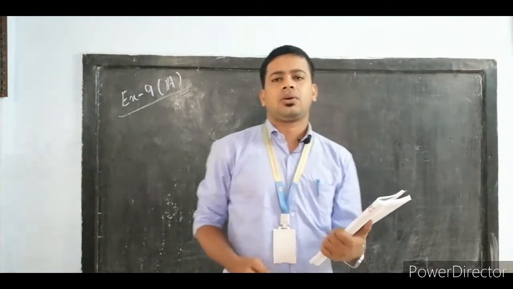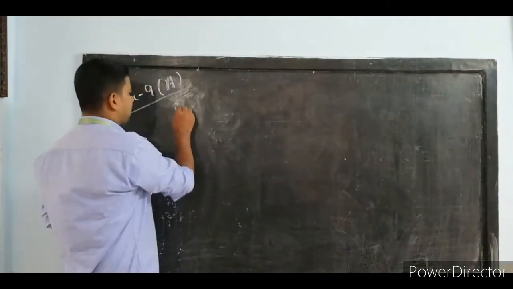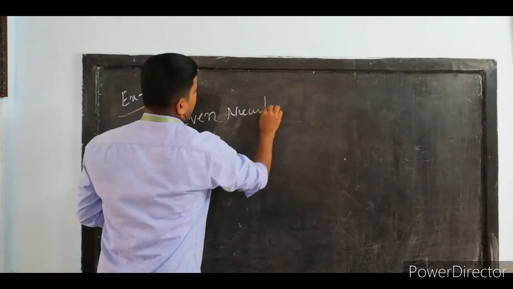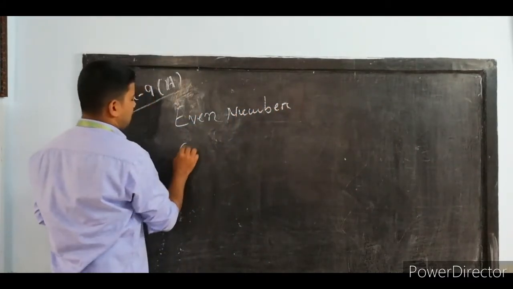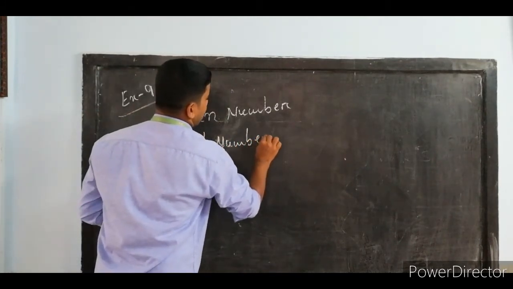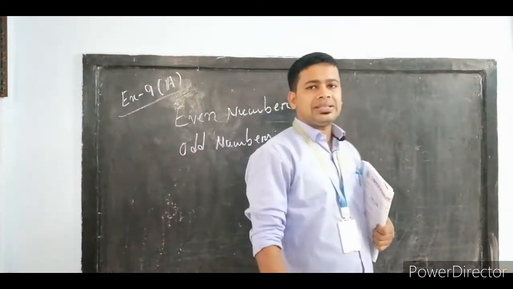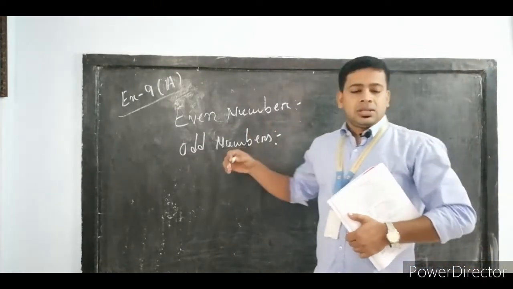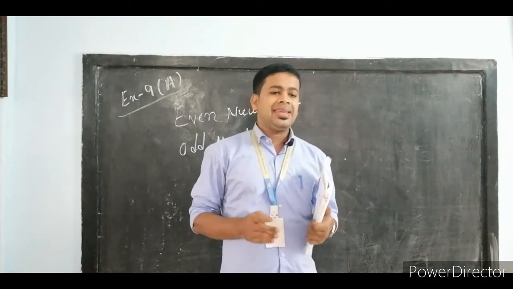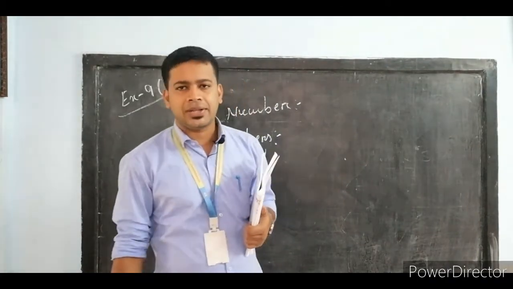I hope all of you know the concept of even number and odd number. Can you remember what is even number and odd number? We should know these two terms before starting this exercise. So what is even number? A number is said to be even if it is completely divisible by 2. So what do you mean by completely divisible by 2?